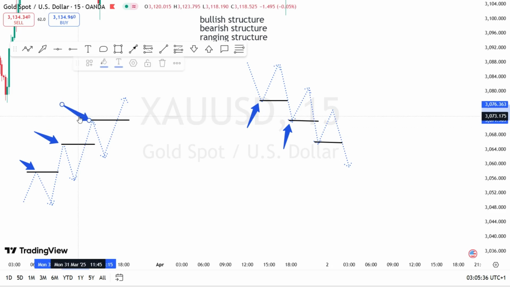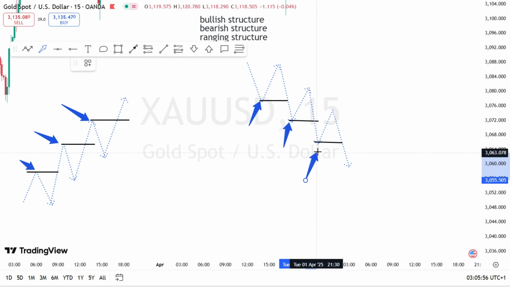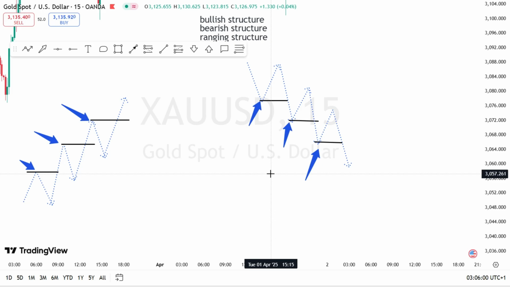So once price is taking out the highs or price is breaking out the highs, it means market is forming what? Bullish structure or bullish what? Trend. Alright? The same way, when price is taking the lows or is breaking out the lows, it means market is forming what? Bearish trend. Alright, so let's move on to the ranging market.